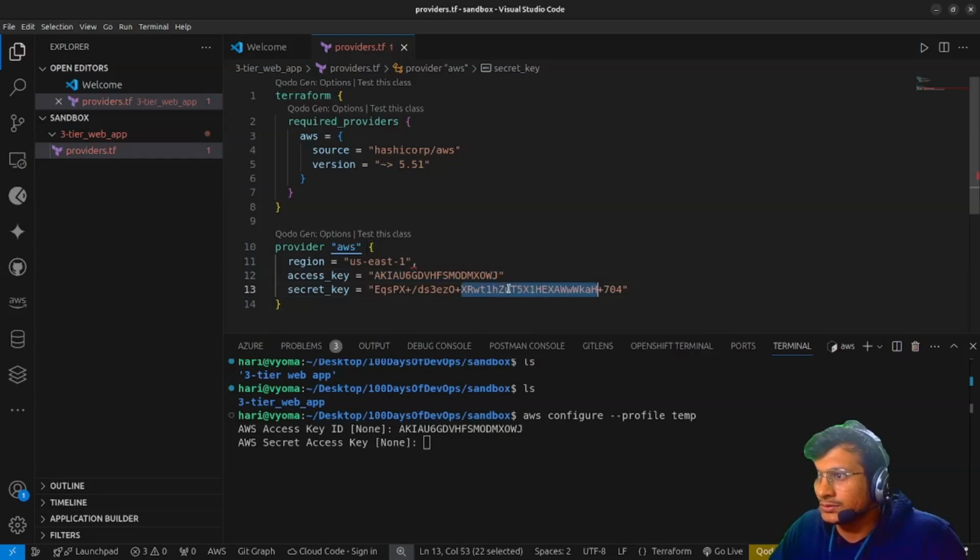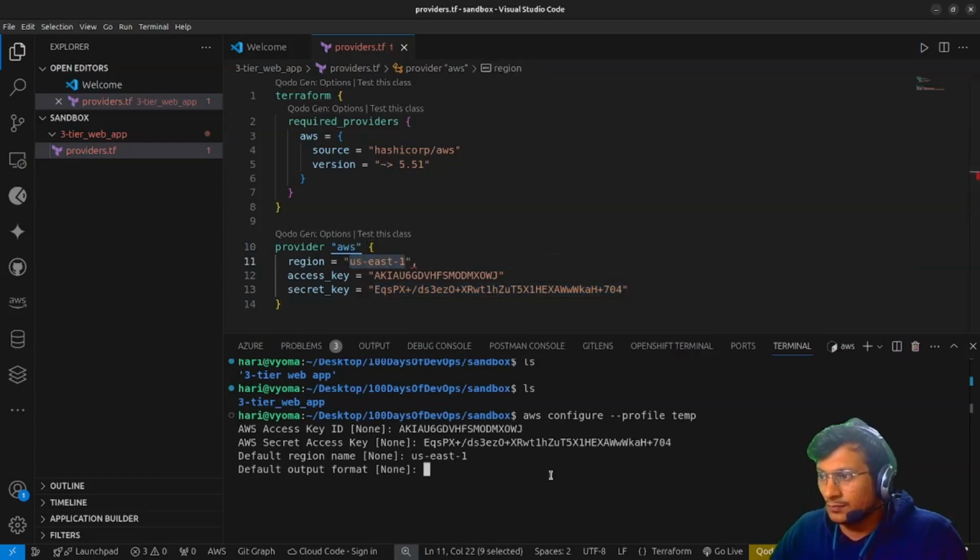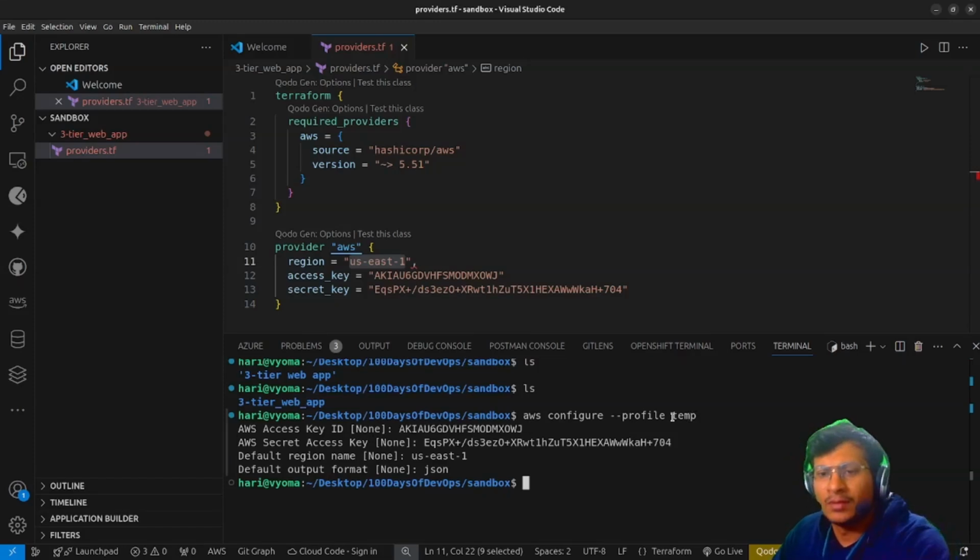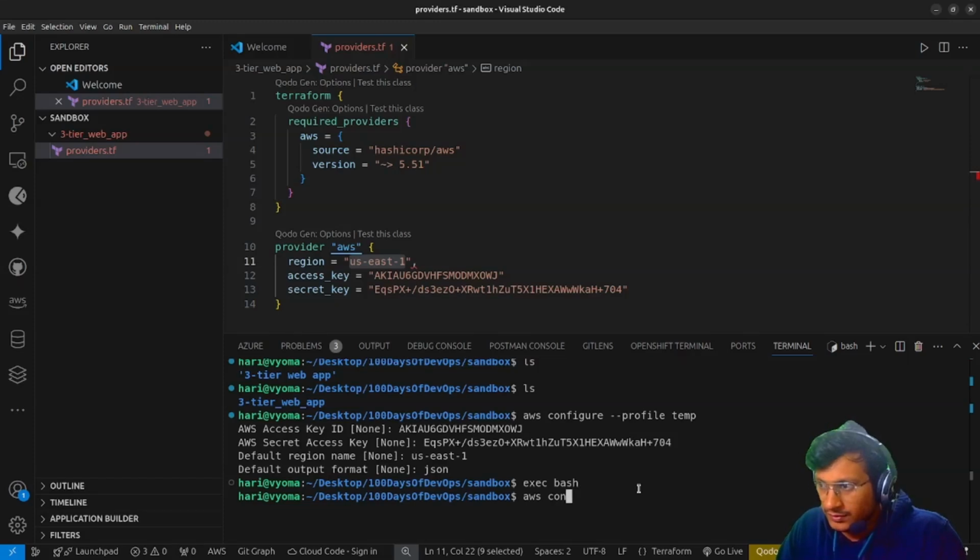Okay, this is my secret key, and region is US East 1, and then output format, let's just say JSON would be sufficient for me. Okay, this is my temp profile. You can run AWS configure. What is happening?